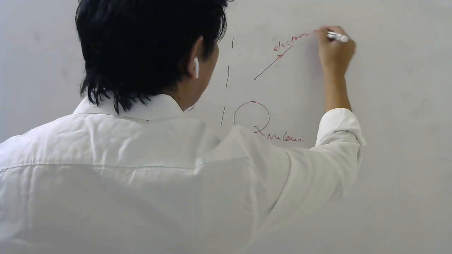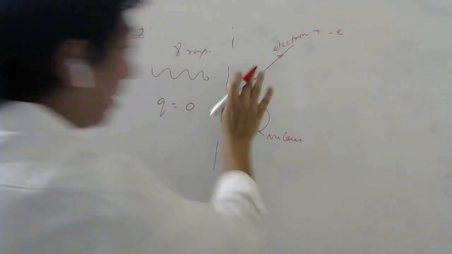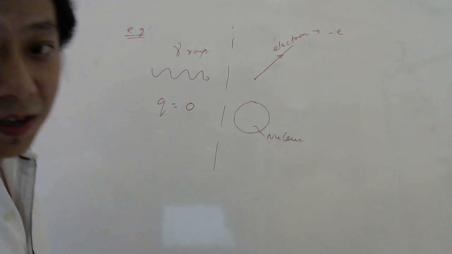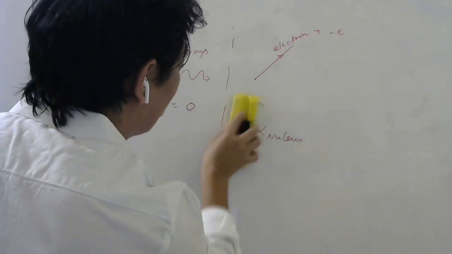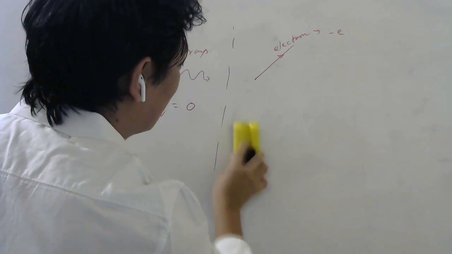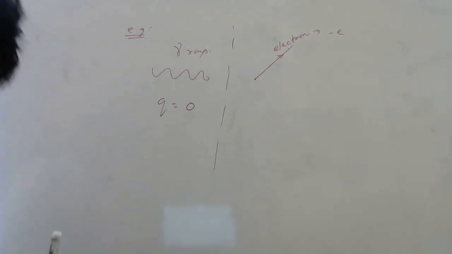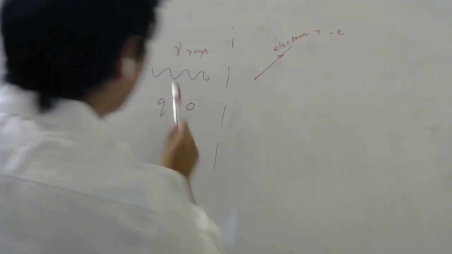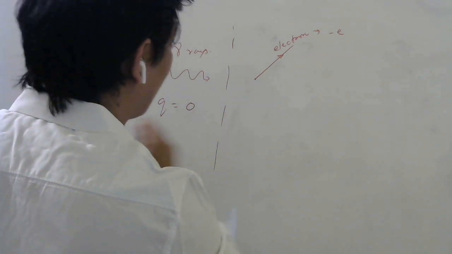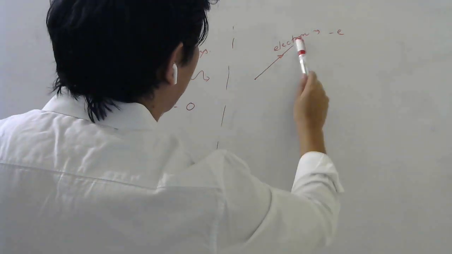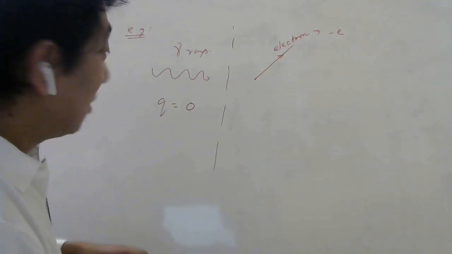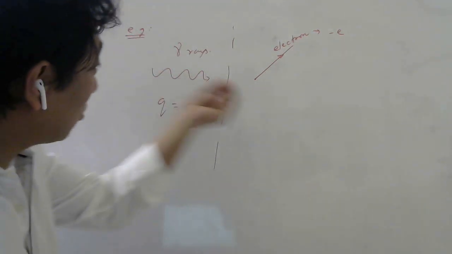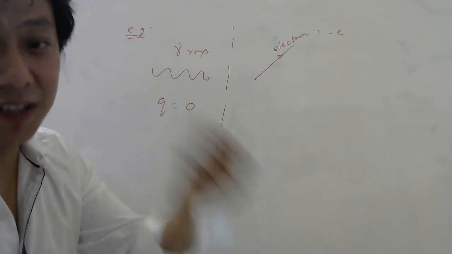And what would be the charge of the electron? Minus. This is not so important, just for the detail I told. So in empty space, this gamma ray can suddenly vanish and become an electron, whose charge is negative. Now, can this process be allowed in nature?